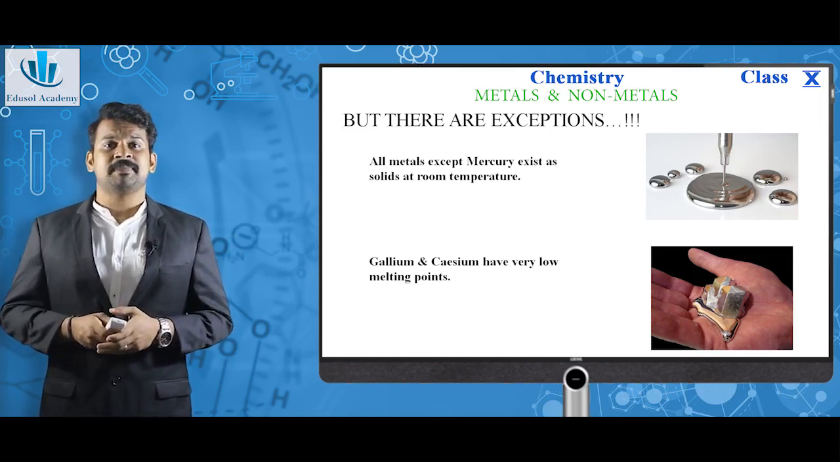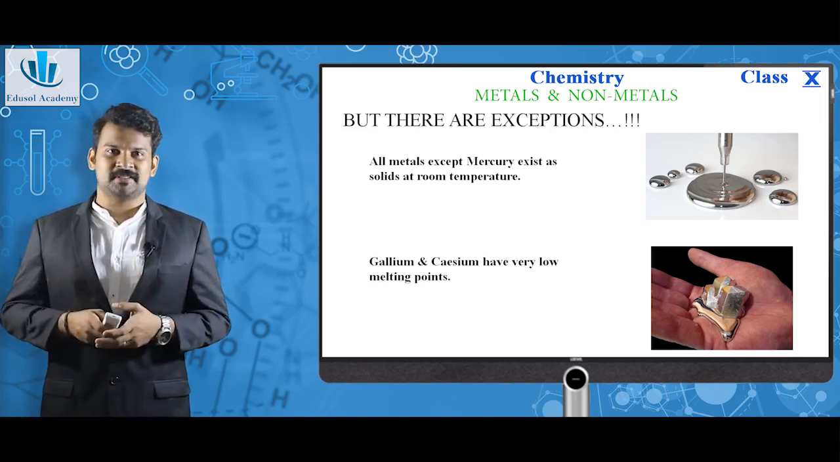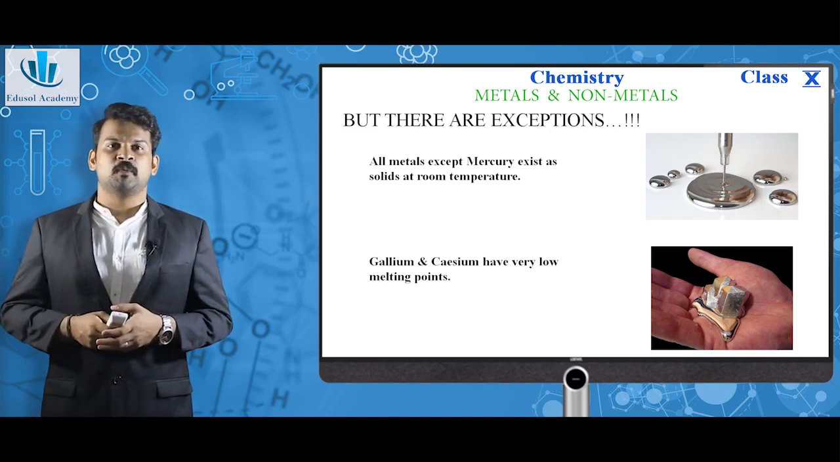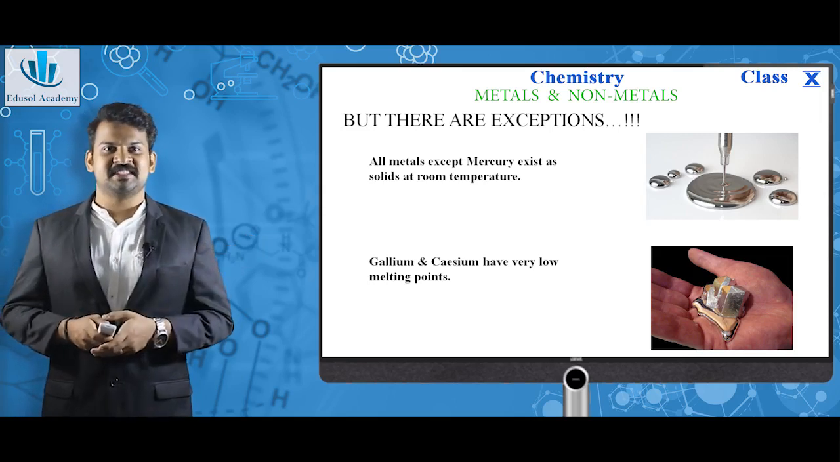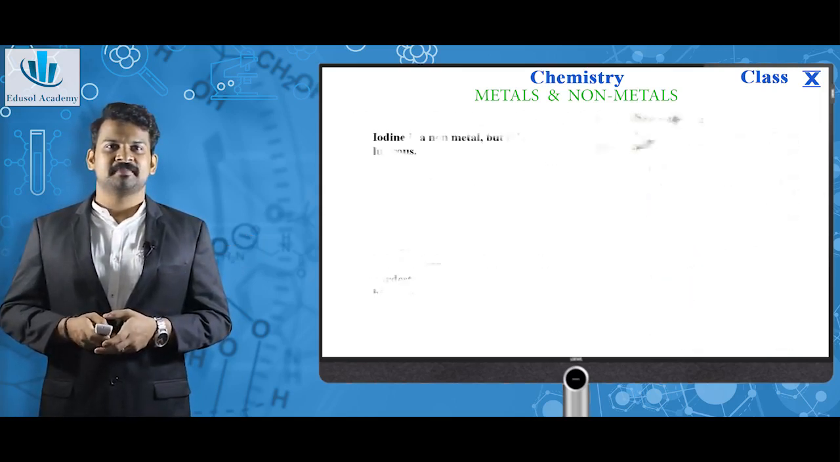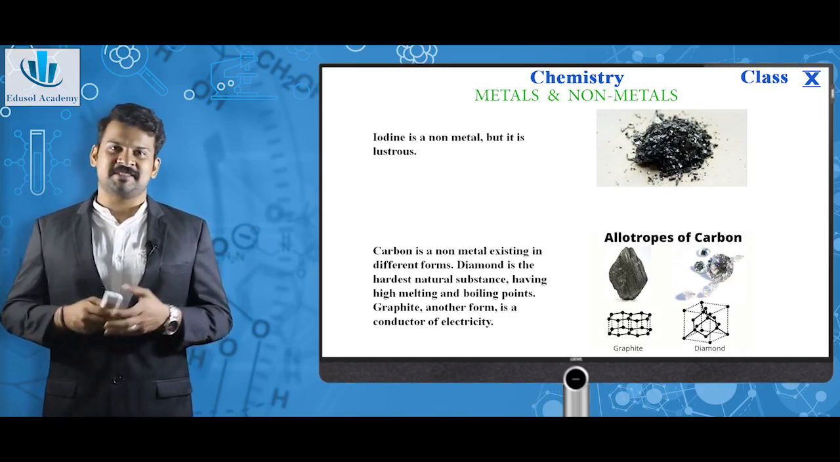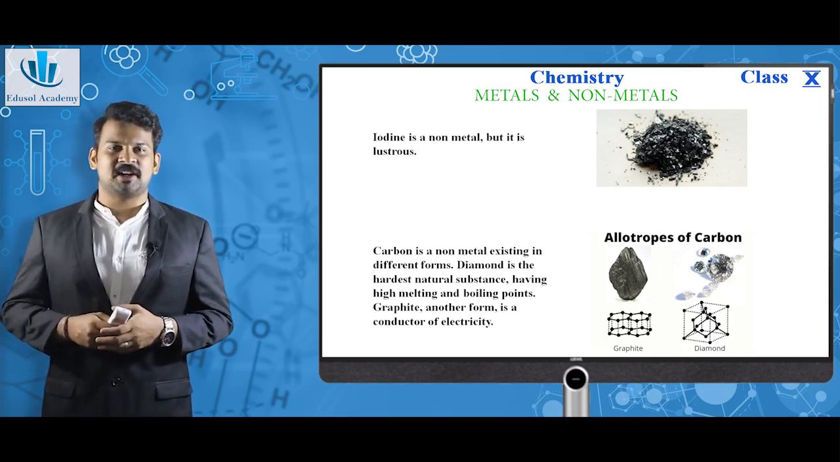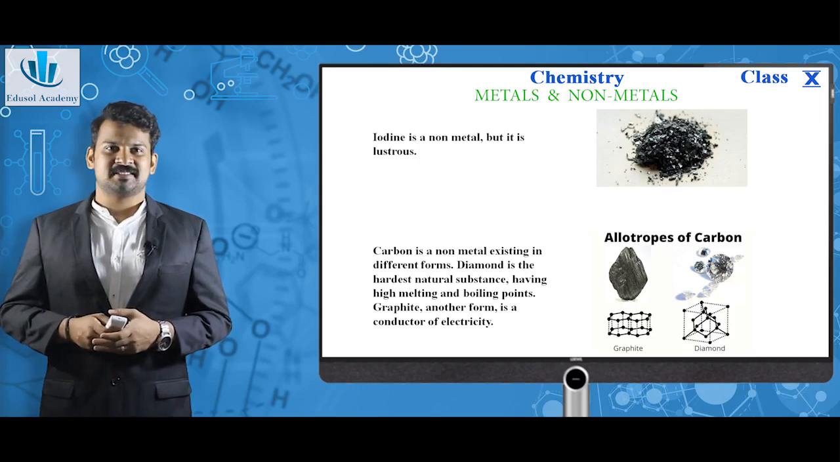Next, gallium and cesium have very low melting points. We just saw metals have very high melting points. Gallium and cesium have very low melting points, and will melt even if you keep them on your palm, which you can see here. This is gallium. Next, iodine is a non-metal, but iodine is lustrous. We just studied metals are lustrous, non-metals are non-lustrous, but iodine is a non-metal, and it is lustrous.